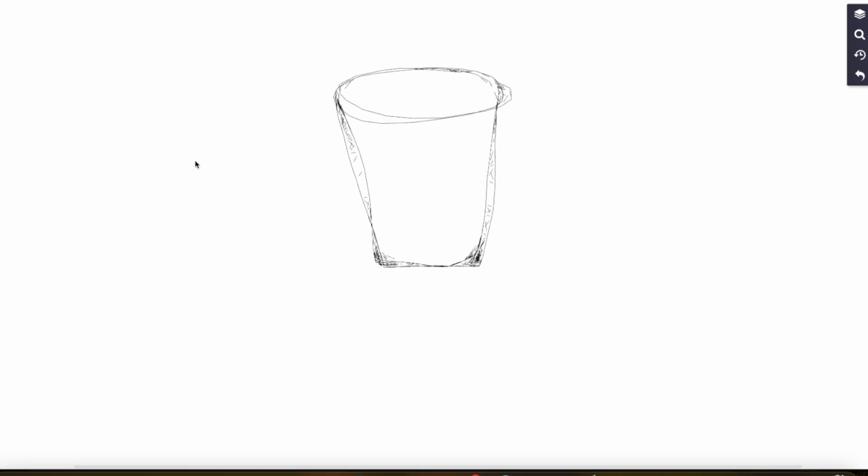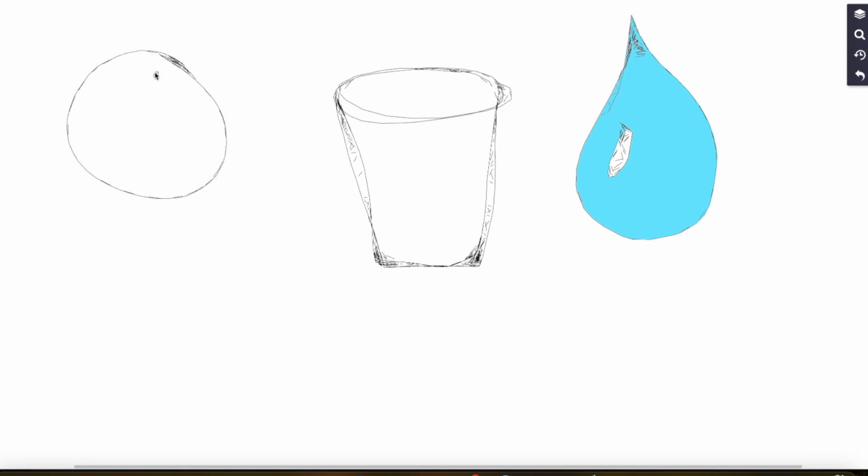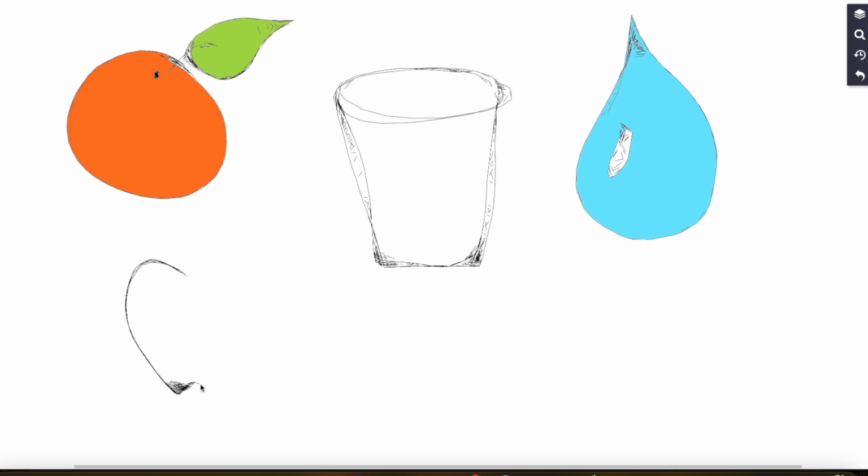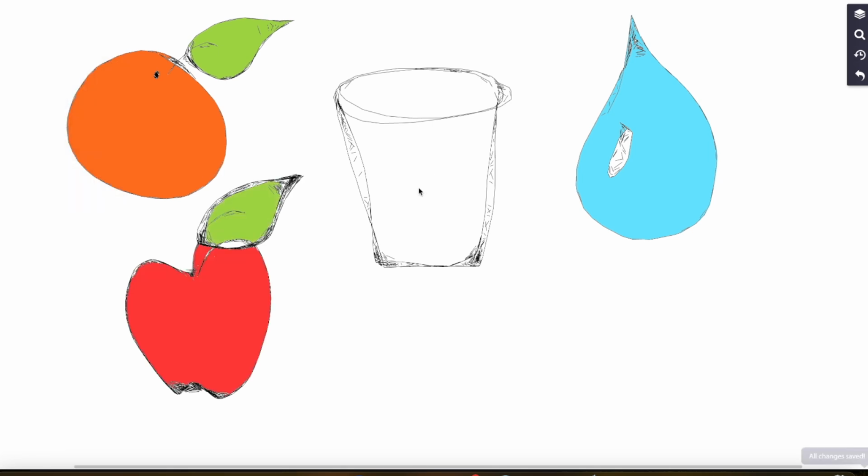I want you to imagine that you have a cup like this, an empty cup, all right? This empty cup, you can fill it with many things. You can fill it with water, or you can fill it with orange juice, or maybe you can fill it with apple juice.